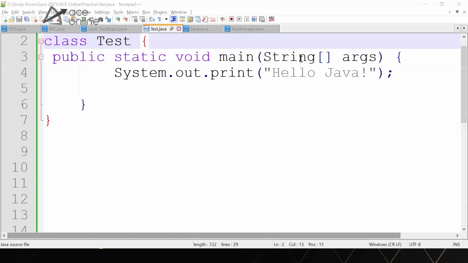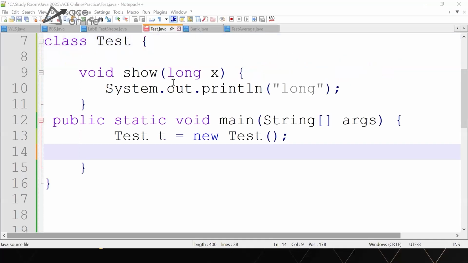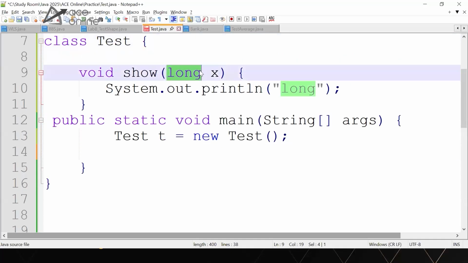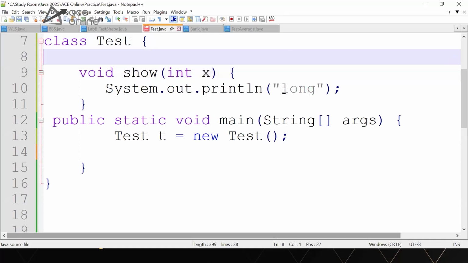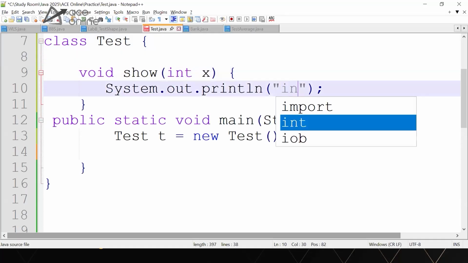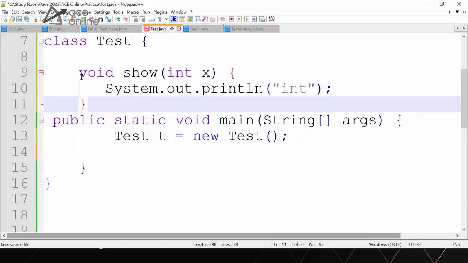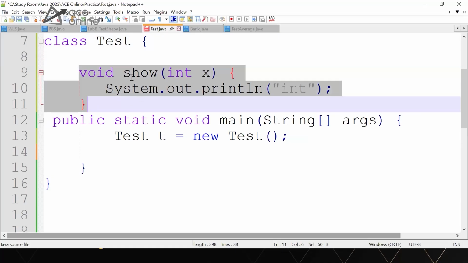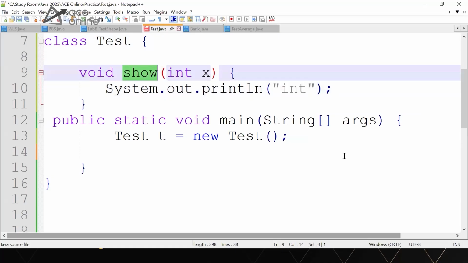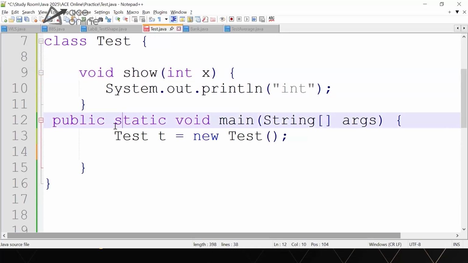Let me show you. We have a method, say show, and I'm printing an int. Now tell me, if I have to call this show method, how do we call it here? There's a class called Test, and I have a show method. Now I want to execute this from the main method.